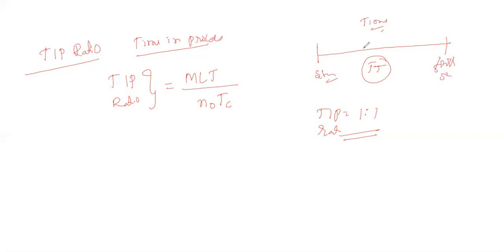For example, in this particular production line, one machine is there, doing some operation, and the number of parts waiting for it is called inventory. This waiting time is also included in the total time to calculate the TIP ratio. Time in process is nothing but the maximum or total time spent by a particular product in the plant.